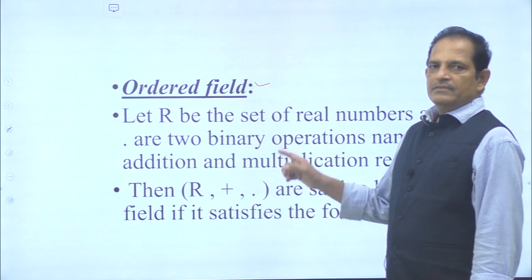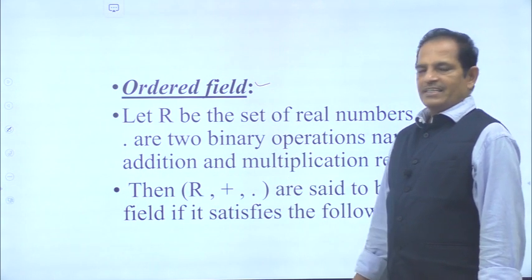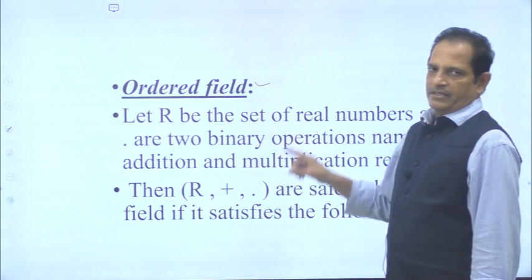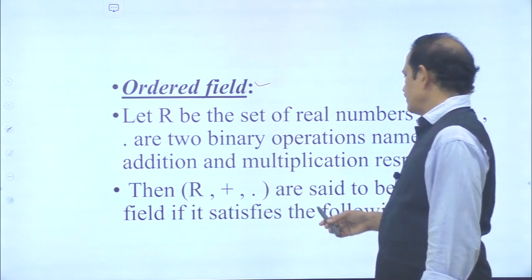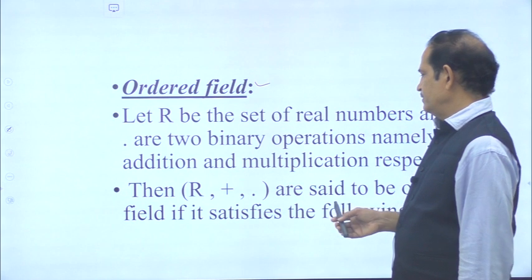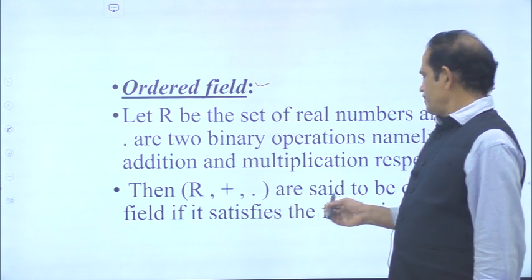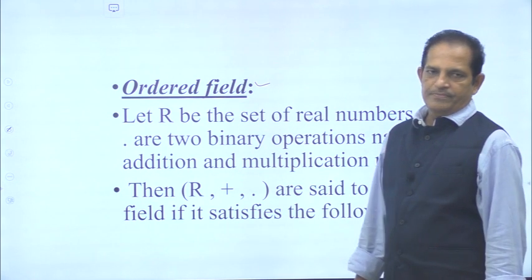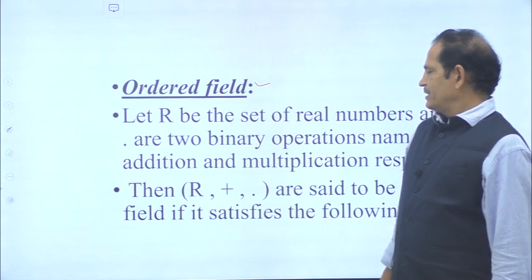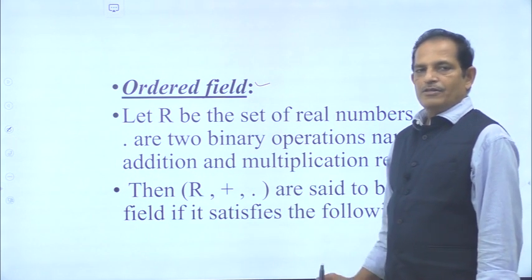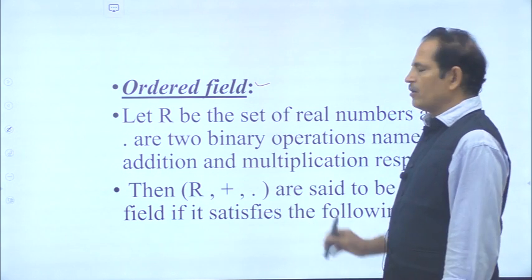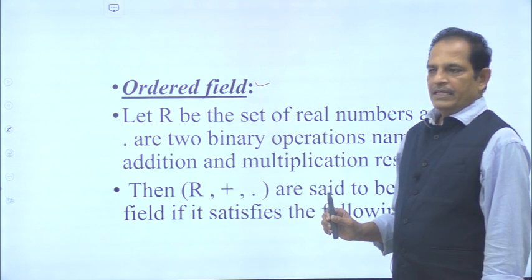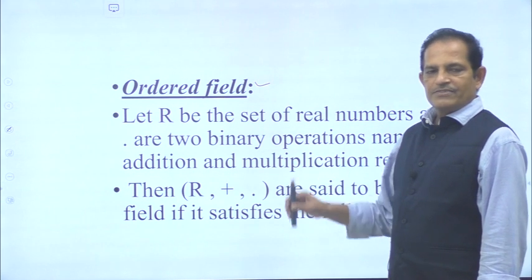Then the algebraic structure (R, +, ·) is said to be an ordered field if it satisfies the following axioms. So the algebraic structure (R, +, ·) is said to be an ordered field if the following properties are satisfied by that set.